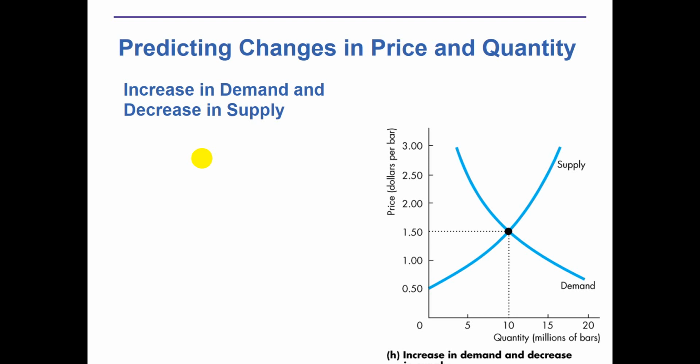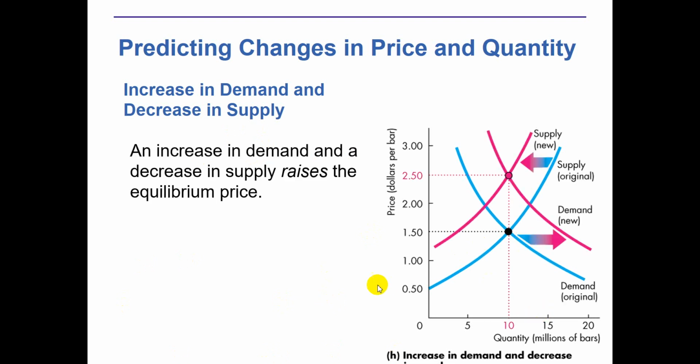Or another case, for example, if we see an increase in demand and a decrease in supply, it's a kind of vice versa. If demand increases and supply decreases, what will happen in the economy? This is the initial condition you can see here. At the price of $1.50, the quantity is 10 million bars.